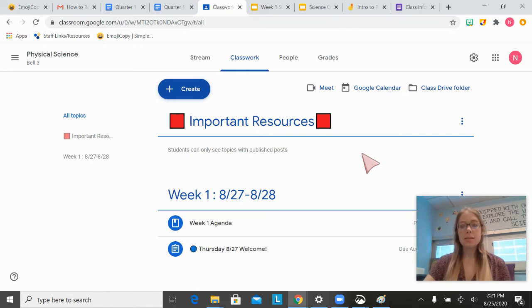So this is predominantly a freshman course. This is going to be your first science credit you get here at Coleraine High School. So by the way, welcome to high school.